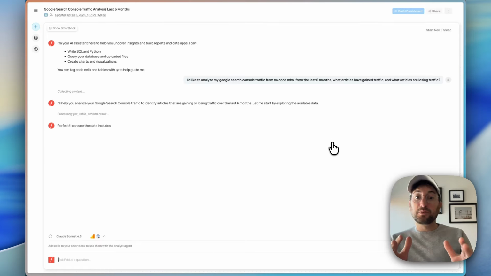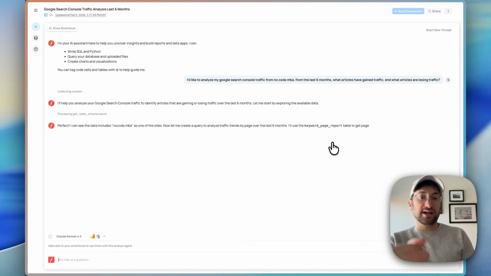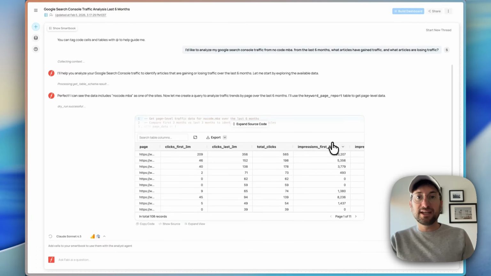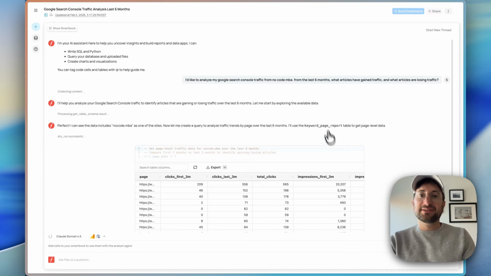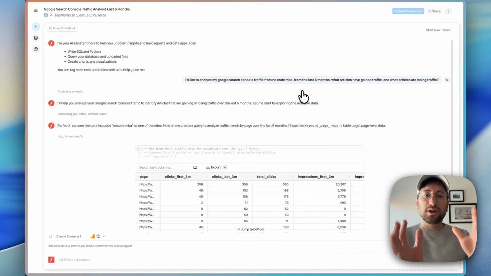Now, in this analysis, we're going to analyze Google Search Console data. This is essentially going to give you an SEO expert here in our chat, which is going to be connected to our Google Search Console and look at our search data. So this is basically Google organic search data, where people are finding us and what articles they're clicking on. And what I asked it was to see over the last 6 months, what articles are gaining traffic and what are losing traffic.